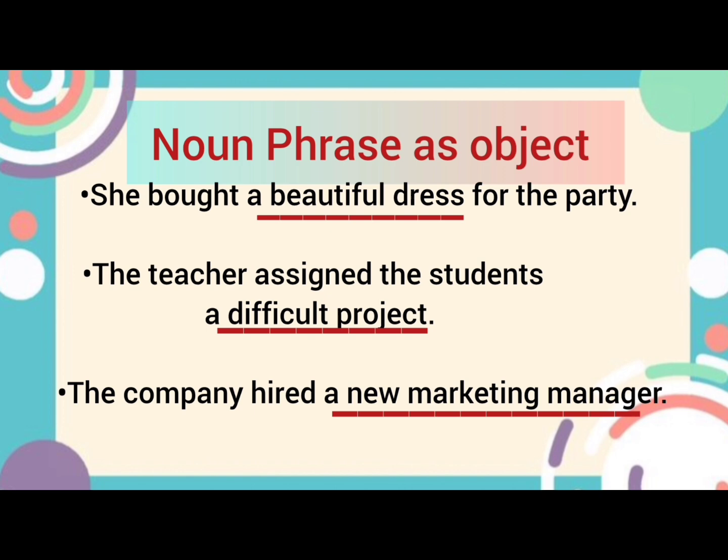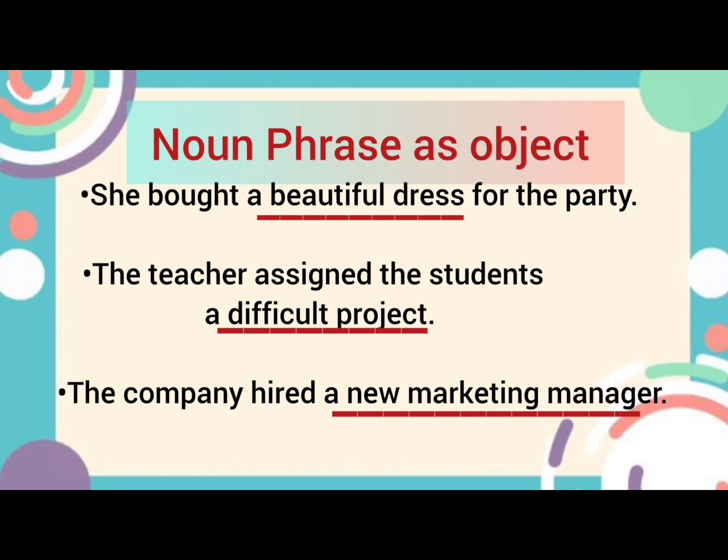The teacher assigned the students a difficult project. Now the teacher, again, is a noun phrase as subject, assigned is the verb, the students is another noun phrase that is considered as an object, and a difficult project is the direct object, which is at the end of the sentence after the indirect object.